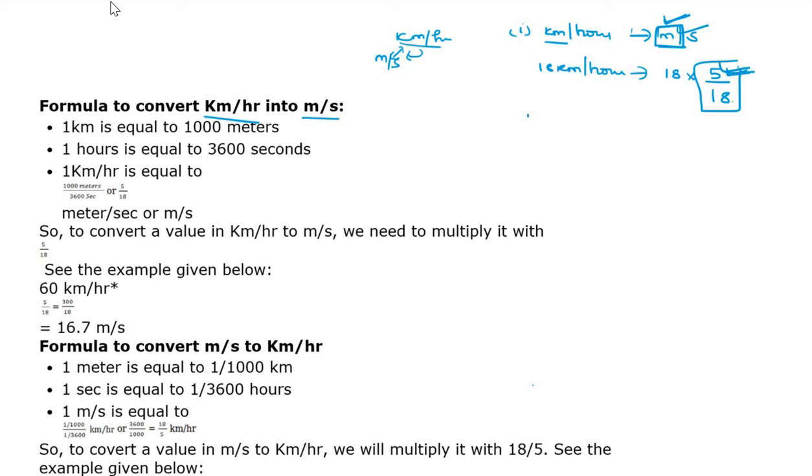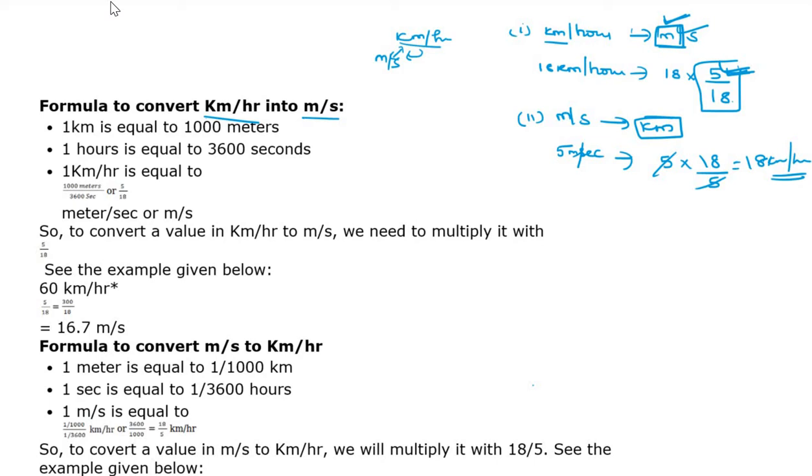Okay. And then second one is meter per second to kilometer per hour. Bigger unit. Okay. At the time, suppose 5 meter per second, I want to convert it into kilometer per hour. So kilometer per hour means it's the reciprocal. 5 into 18 by 5. So it will be cancelled. 18 kilometer per hour. That is the answer.